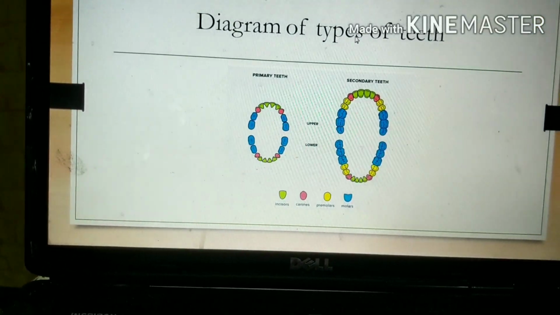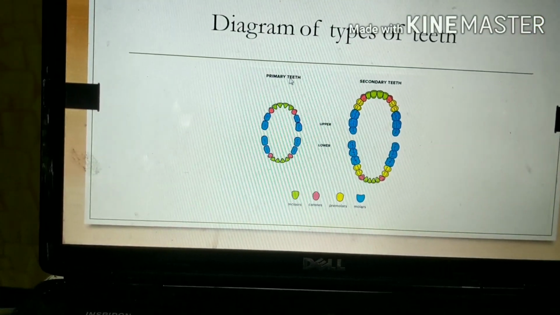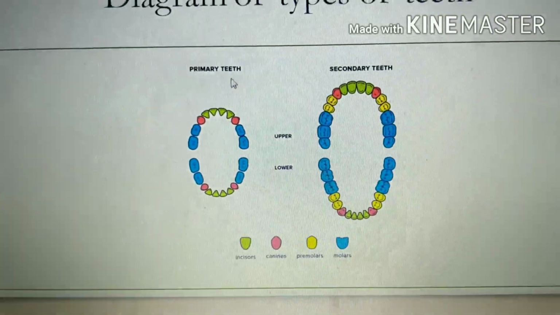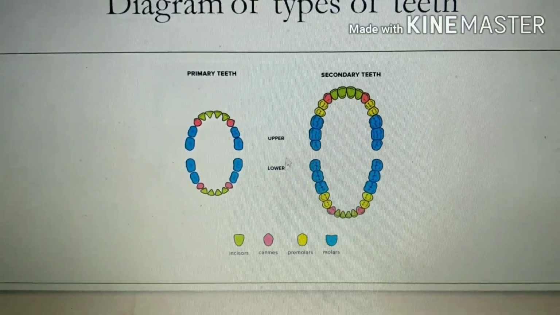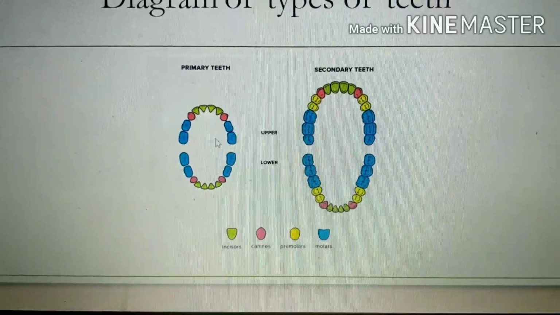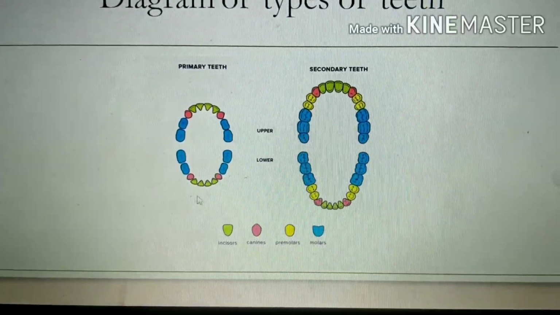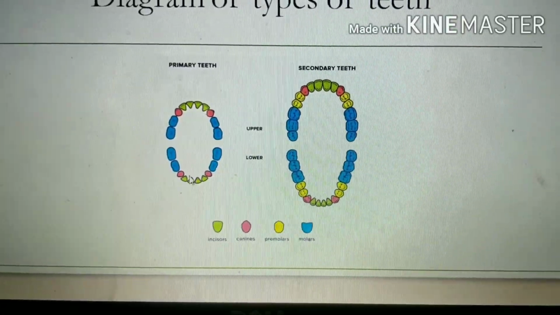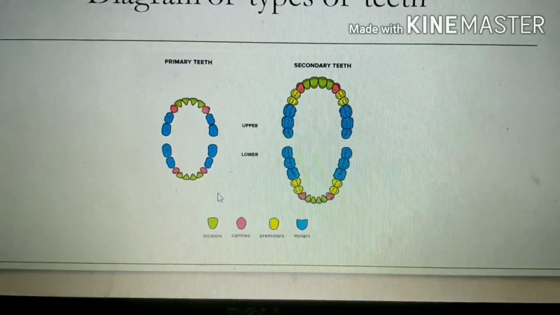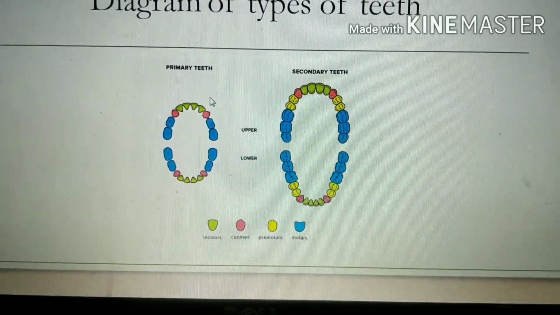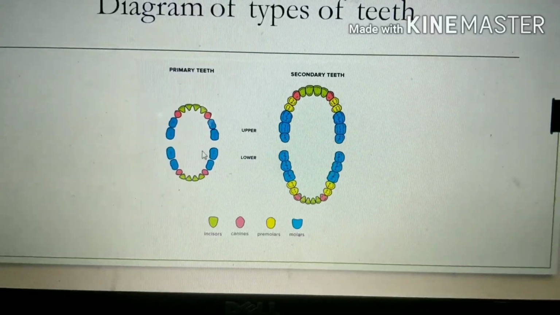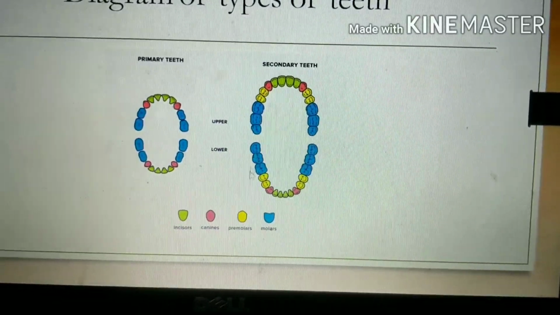This is the diagram of type of teeth. So see, this is primary teeth. Okay, upper and lower jaw. This is jaw. Okay, your mouth. See, this 4 and 4 incisor, canine 4. Okay, premolars. There is no premolars, but here in the secondary there is premolars.